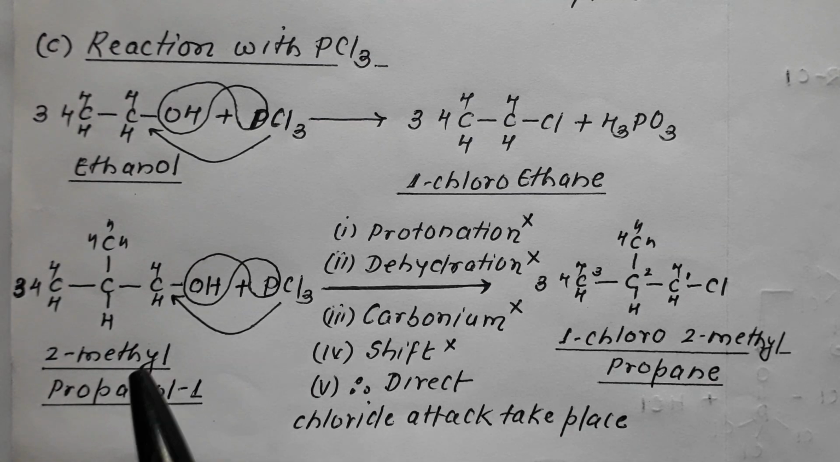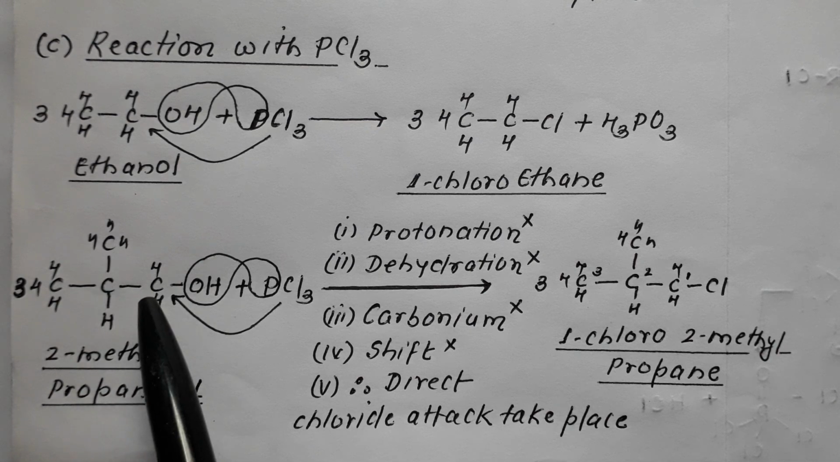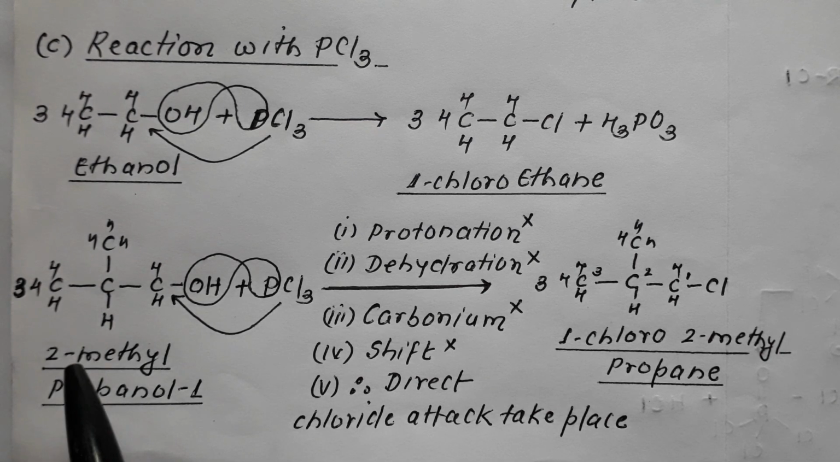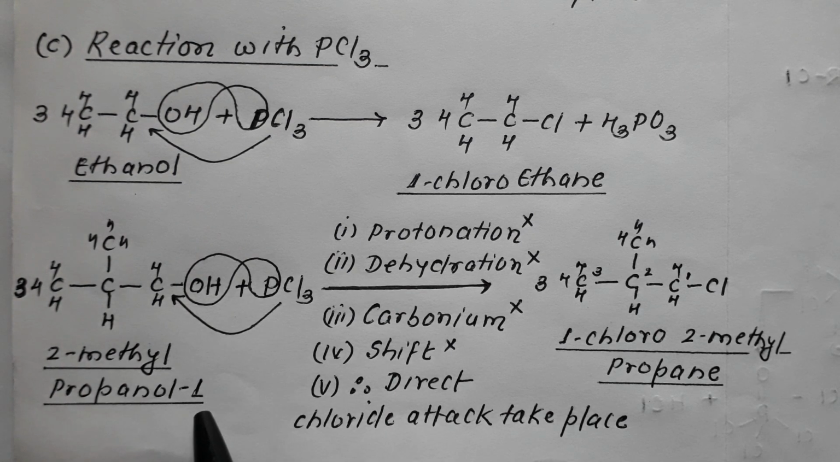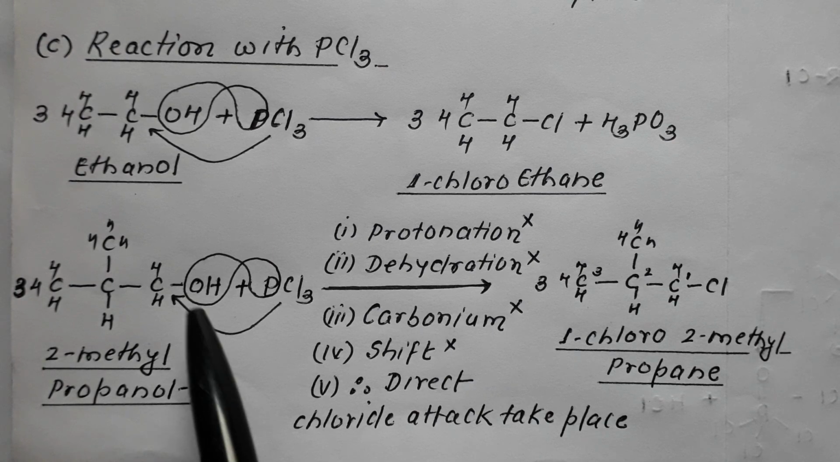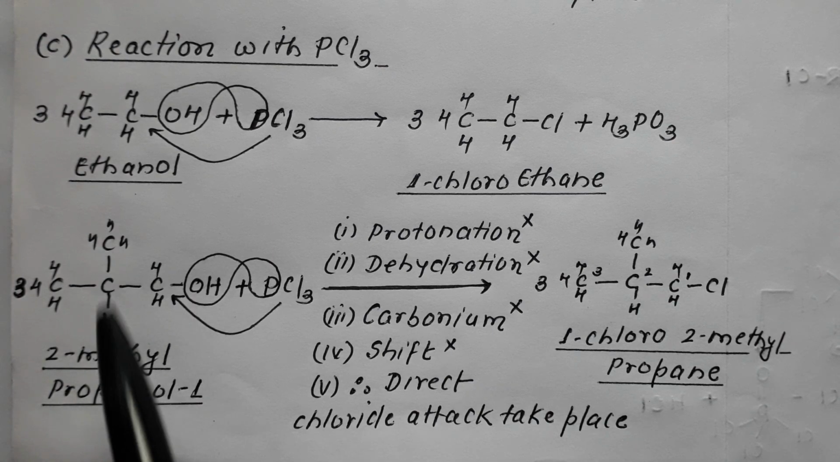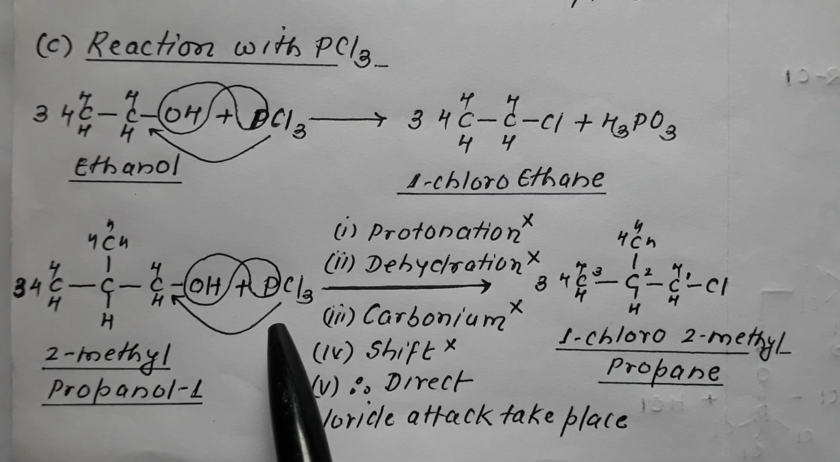Now suppose I have taken this compound, with carbon number 1, carbon number 2, carbon number 3. I have taken 2-methyl propanol-1: propane, with the alcohol at number 1 having a methyl at 2. So 2-methyl propanol-1, when it is made to react with PCl3,